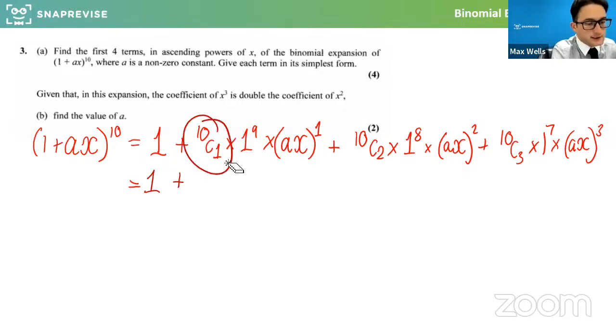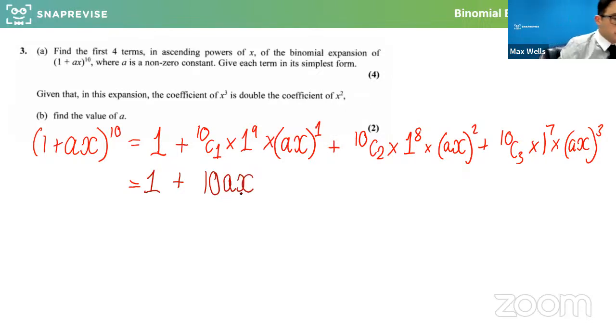So you can type it in your calculator, but you might know it from Pascal's triangle. What is n choose 1 or 10 choose 1? 10 choose 1 is actually just what number? Feel free to type it in on your calculator as well. 10 choose 1 is actually just 10. Well done. And times 1 to the 9, 10 times 1 is still 10, times ax to the 1. So you get 10 ax there. Good.